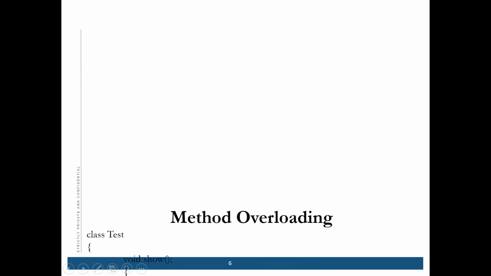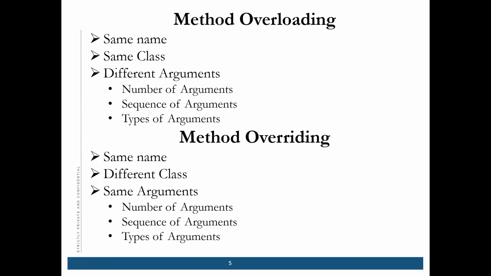A doubt: return 0 and void, are they the same? No. Return 0 is used when you are doing an integer type. When the method is integer type, you return a value. If the method is void type, you don't need to write the return statement. I will show you.